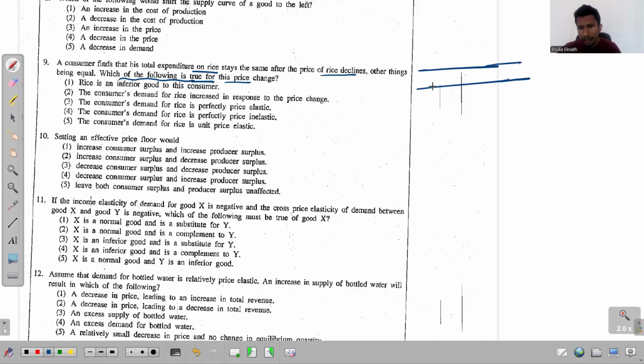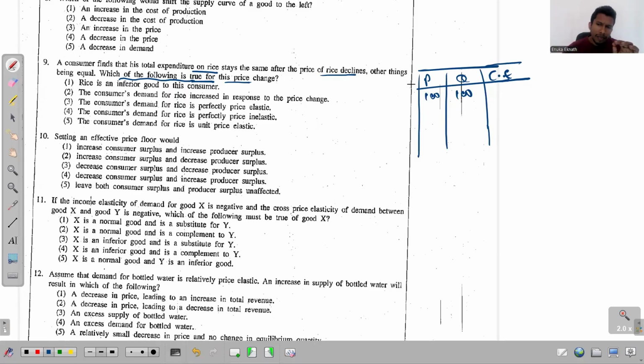So let me take, this is the price of the good, and this is the quantity of the good, and this is the consumer expenditure, the total expenditure, right? So just imagine that the price is 100 and the quantity is also 100.